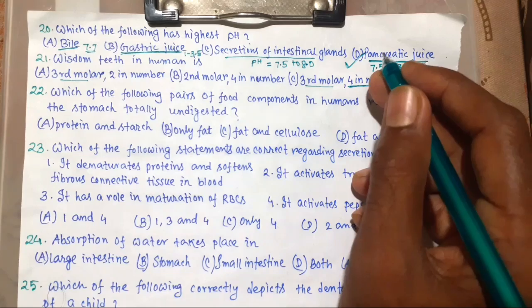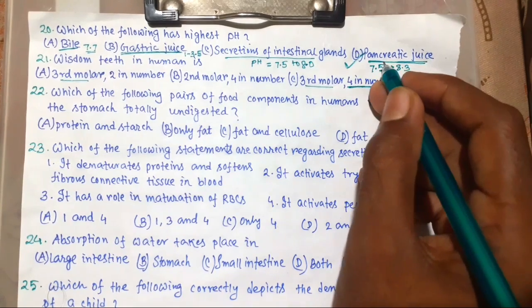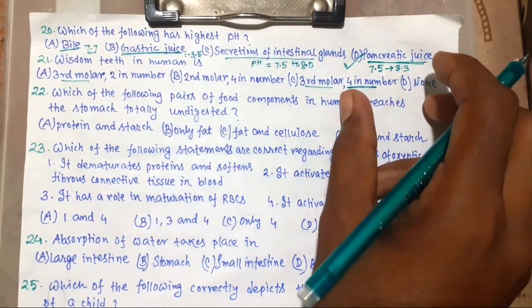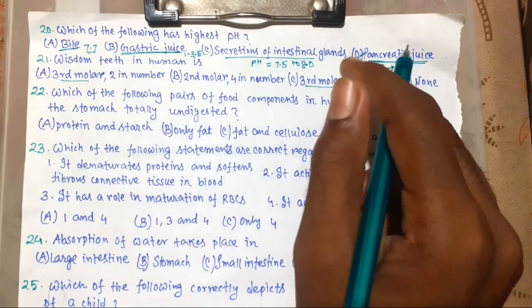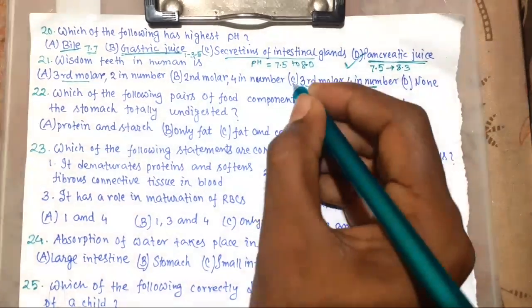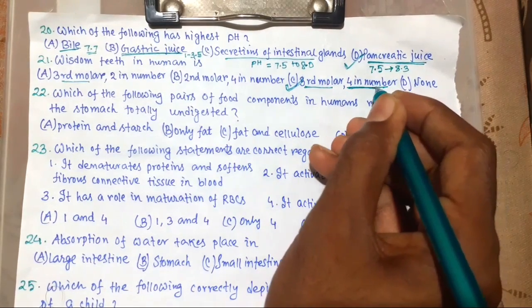In each half of the lower jaw and upper jaw there is 1. Right side 1, left side 1 of lower jaw, and upper jaw right side 1 and left side 1, so total 4. So the answer is third molar, and this is 4 in number.